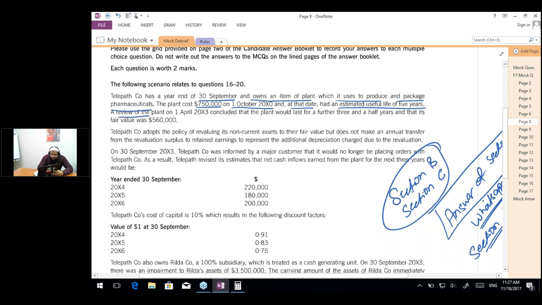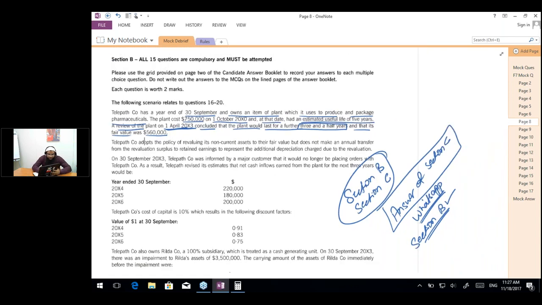A review of the plant on 1st April 20x3 concluded that the plant would last for a further 3.5 years and that its fair value was $560,000. So this part relates to the question requirement of 17. So let me solve. I'm reducing the size a bit.